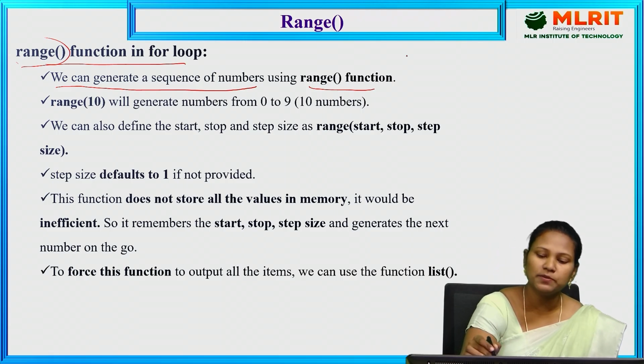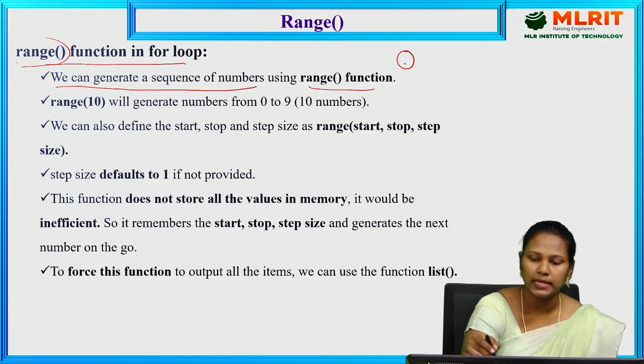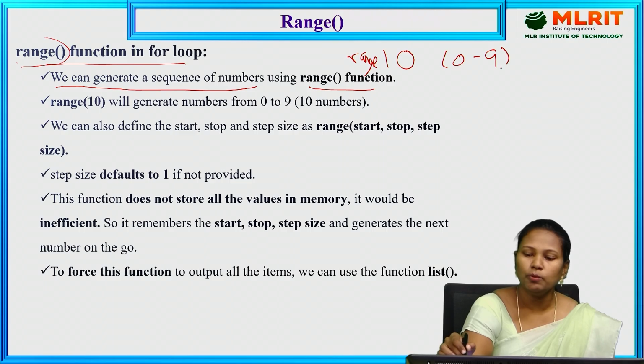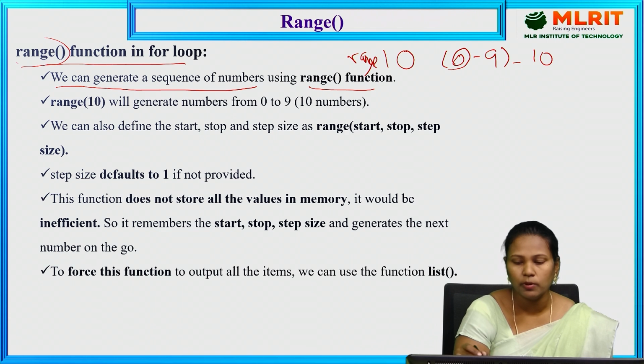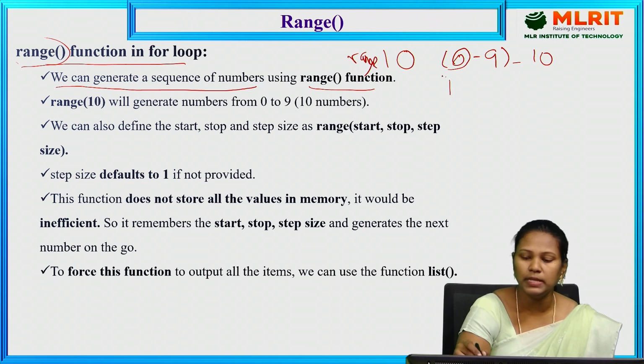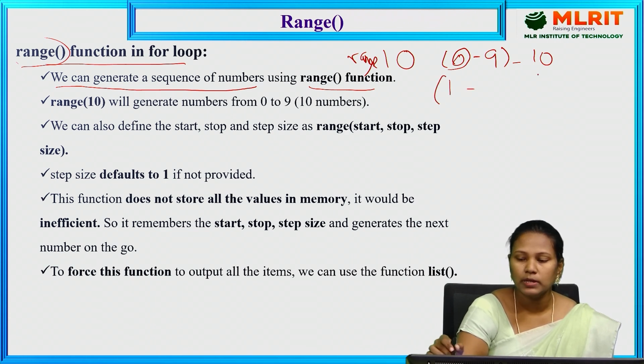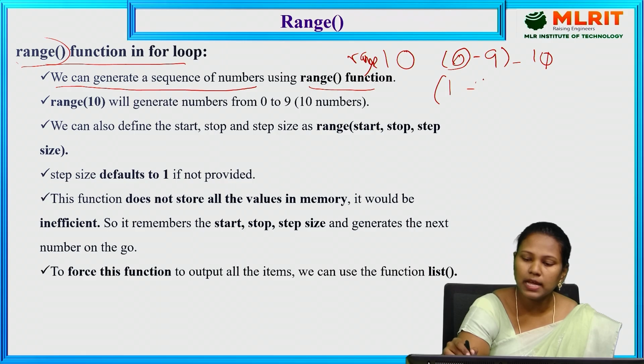Sequence of numbers means, for example, I am giving my range as 10. Range of 10 is 0 to 9. So it starts from 0. That's why it contains 10 numbers, because of starting with 0. For example, if you are giving 10, it gives up to 9. If you are giving 11, it gives 1 to 10.